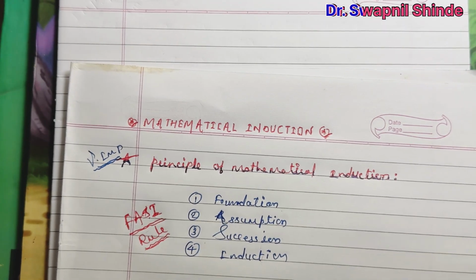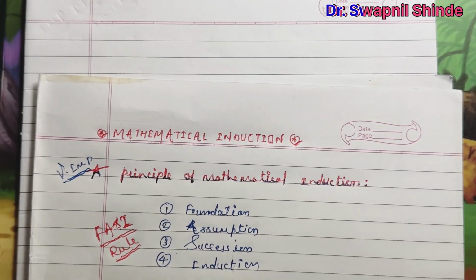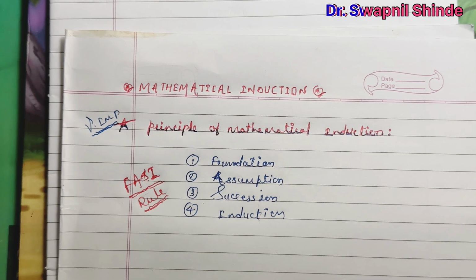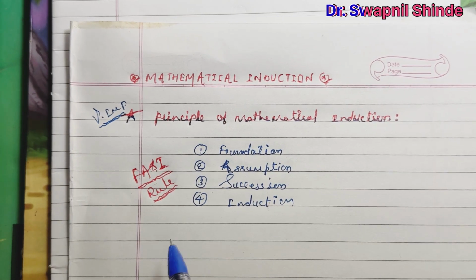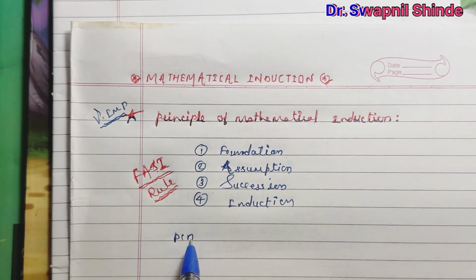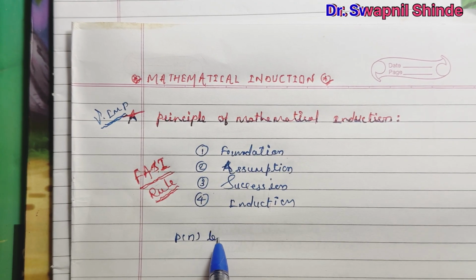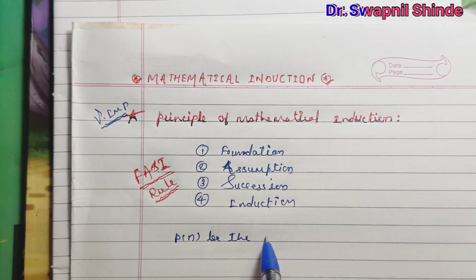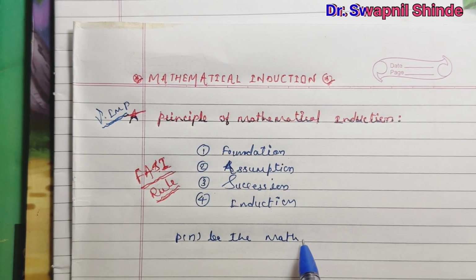First, foundation. What do we do for the mathematical statement? First of all, I consider P of n to be the mathematical statement.